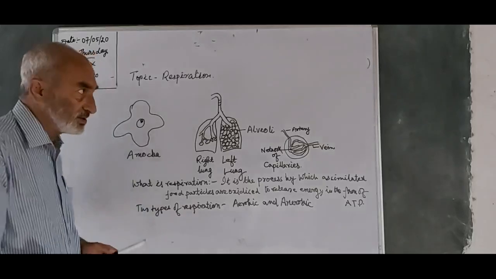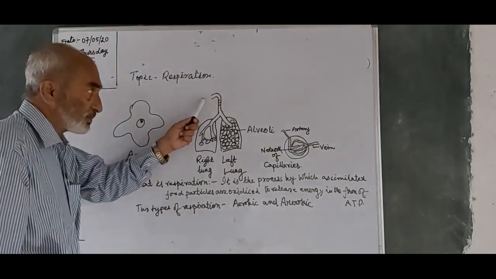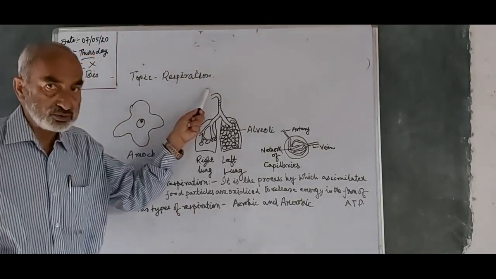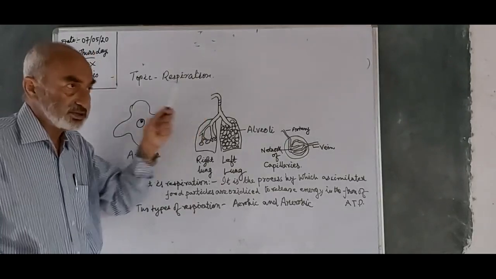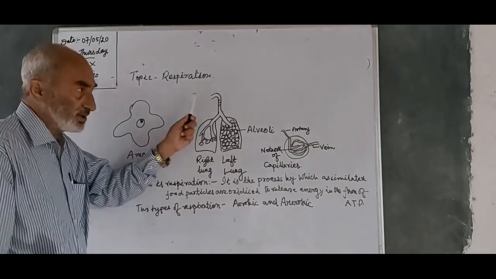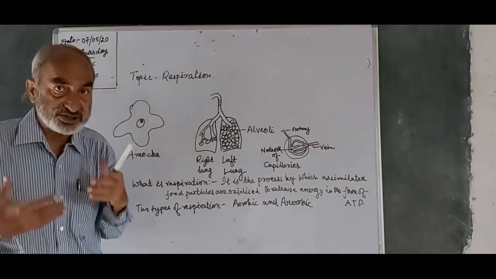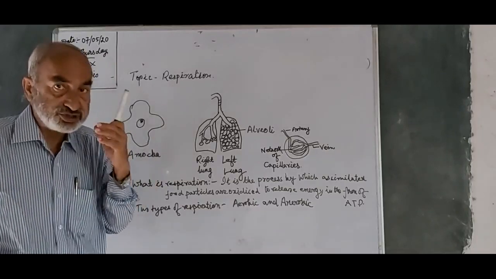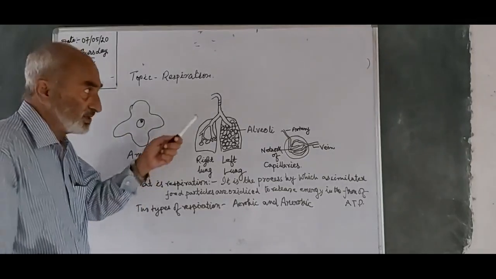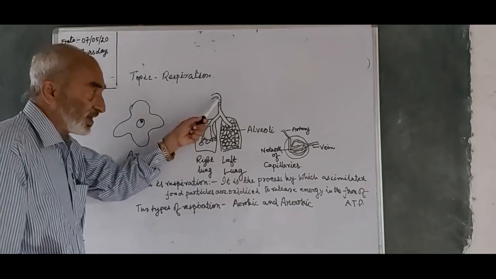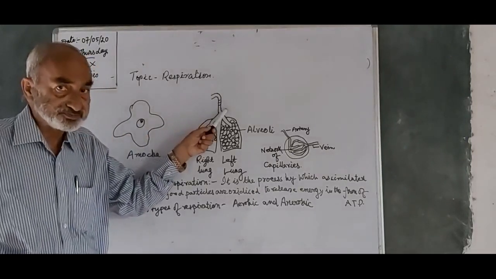See there. We respire through our mouth, and the air which we take in is called inhaled air, which is rich in oxygen. It comes through this one, and this is called trachea.